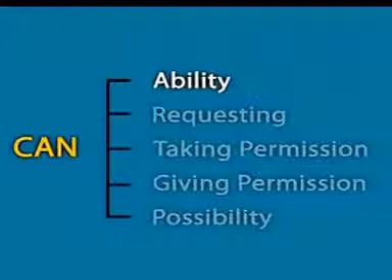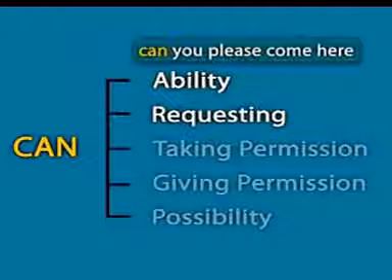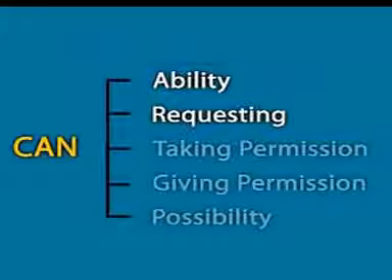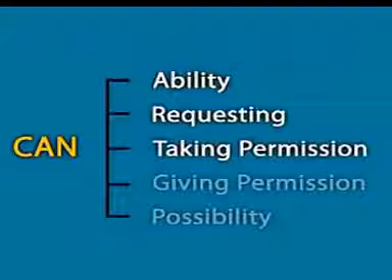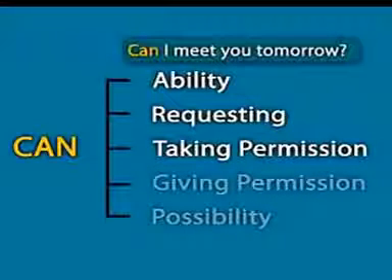It is also used when you are requesting. Can you please wait for some time? Can you please come here? Like this when you are requesting somebody. Third one is taking permission. Can I ask a question? Can I meet you tomorrow? Like this when you are taking permission.